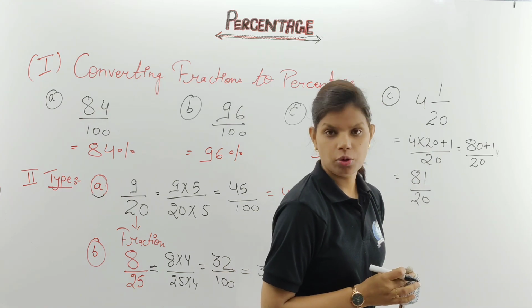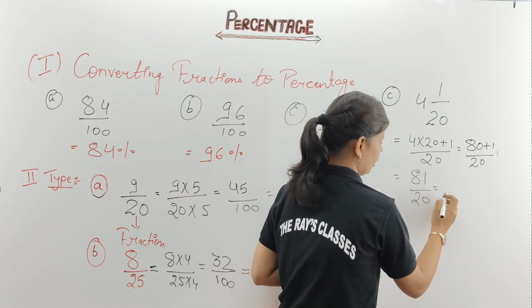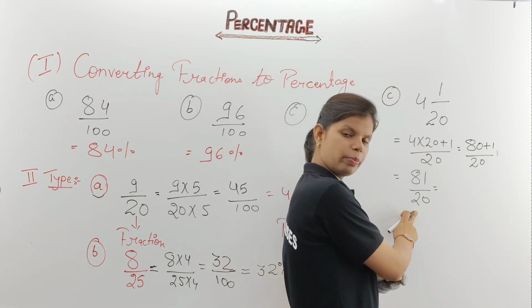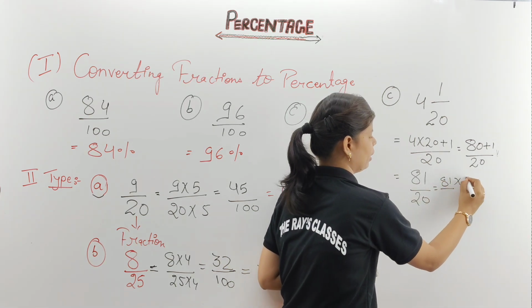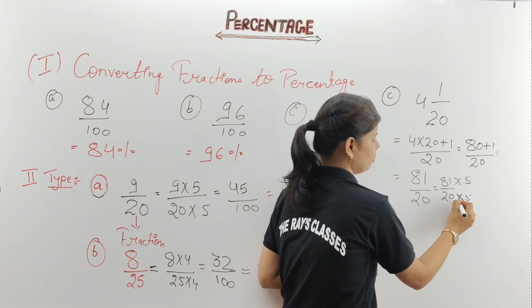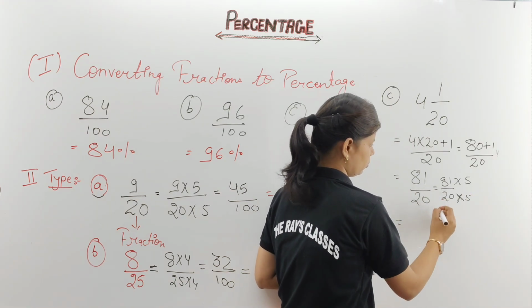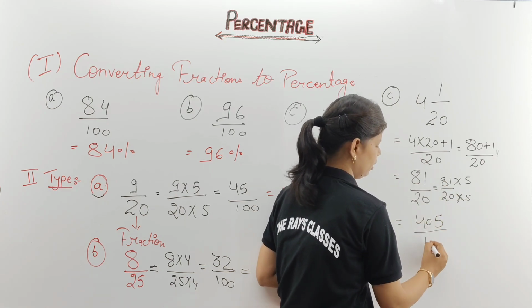81 upon 20. Now let's see, children. Do you have any number for 20 to make it 100? Yeah, we have 5. 81 multiplied by 5 upon 20 multiplied by 5. Can you guess after multiplying what we are getting? Okay, 5 ones are 5, 8 5s are 40. 405 upon 100.